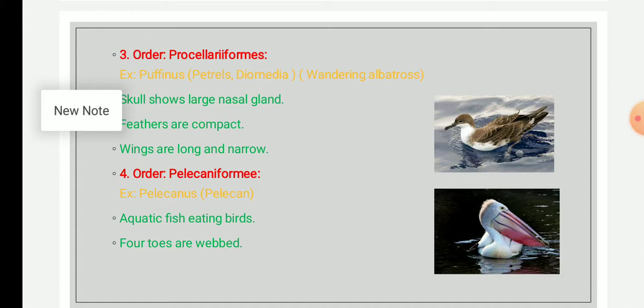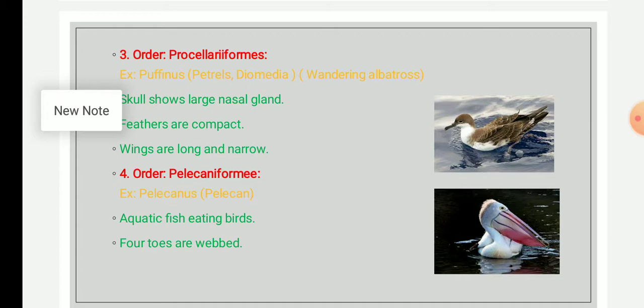The hind toes or hind limb is vestigial or absent, and the plumage is compact and oily, because they need to dive and catch their prey. They are not totally adapted for the aquatic mode, but the plumage is compact and oily in order to waterproof.